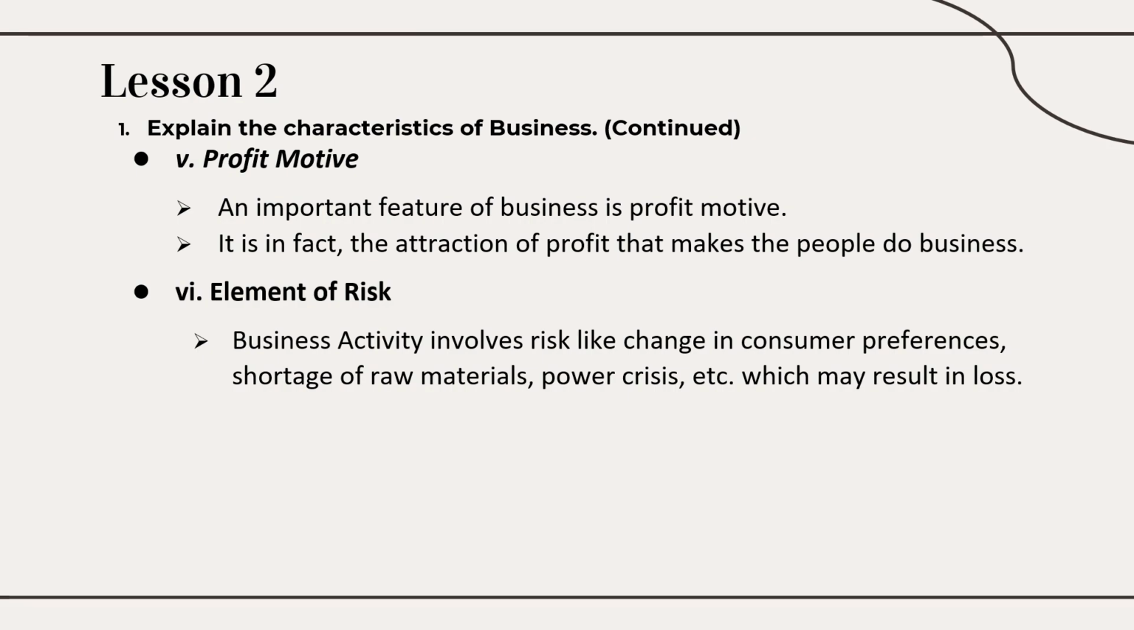That means every time you cannot say that you are sure of making profit. Sometimes you may lose money also, because how do we lose money in business? Sometimes there are changes in consumer preferences, sometimes shortage of raw materials, power crisis, that is shortage of energy resources. This all may result in losing money. Okay, so these are the characteristics. I have taken 6. You can write any 5 characteristics.